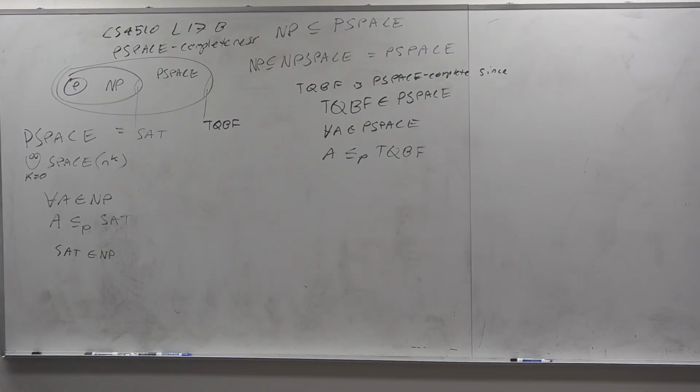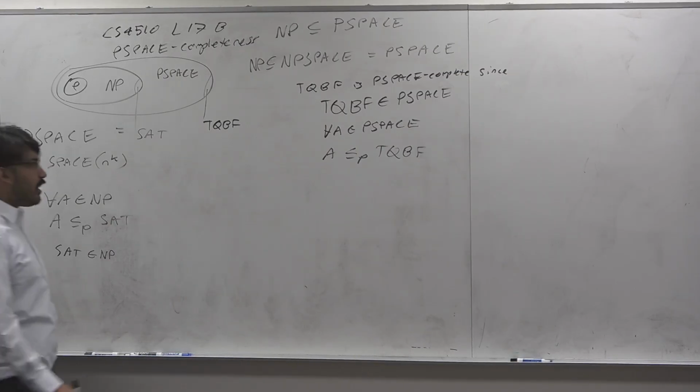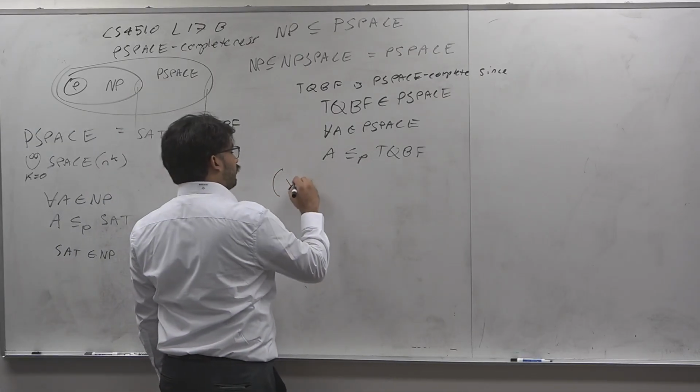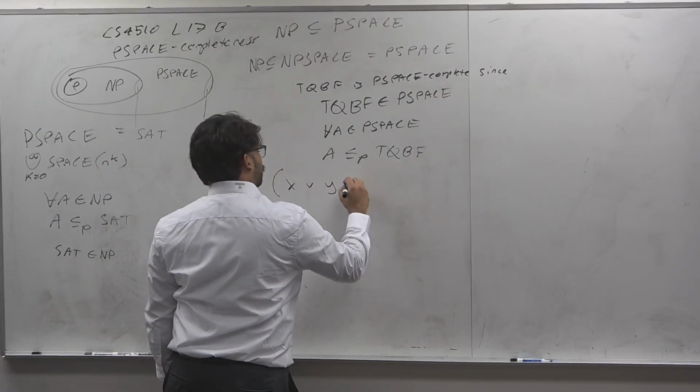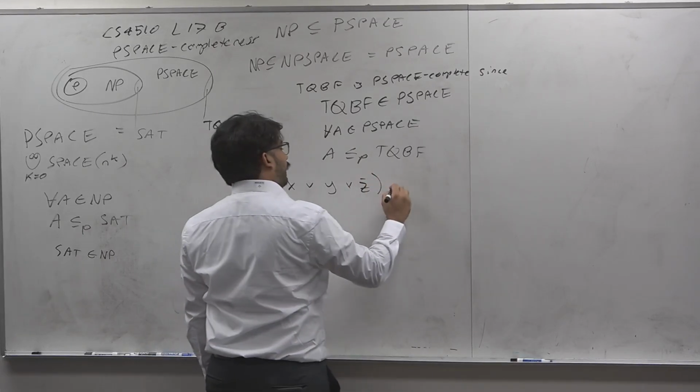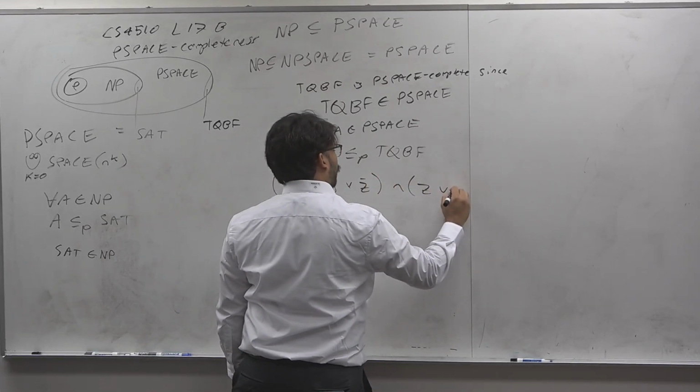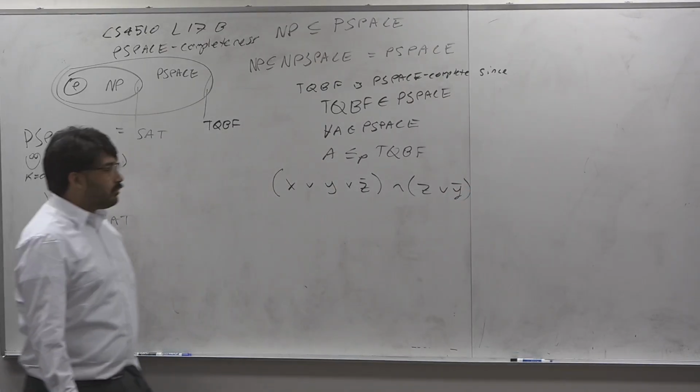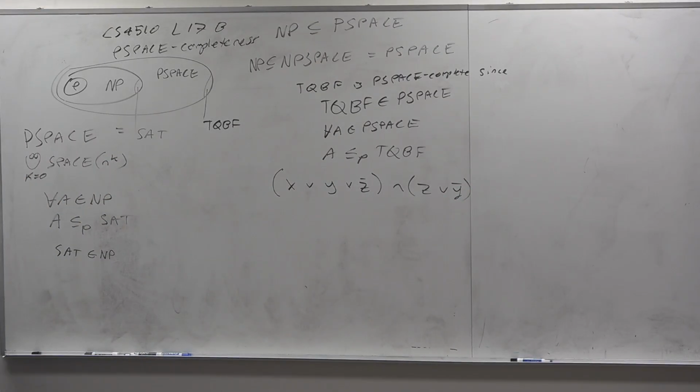Right, so what is TQBF? You may understand P-space to be a generalization of NP, or you may not, but it is the case that P-space is a generalization of NP. Even though it's a space thing, TQBF is in fact a simple generalization of SAT. So what is SAT? You have a formula of a form like X or Y or Z, and not Z or Y, something like this. You have a Boolean formula like this. We say a formula is satisfiable when what happens? When is a formula satisfiable?